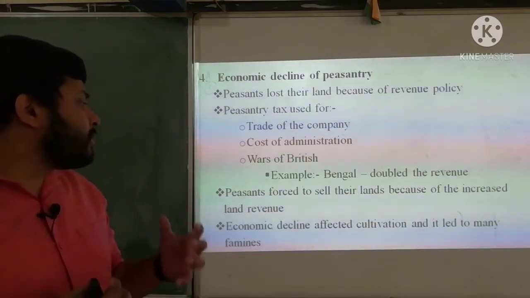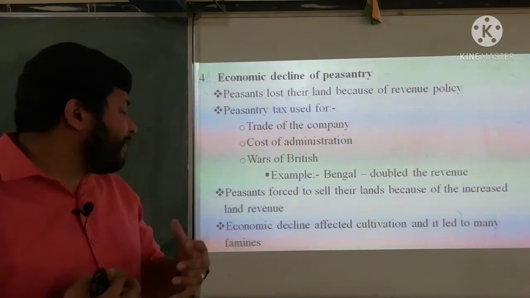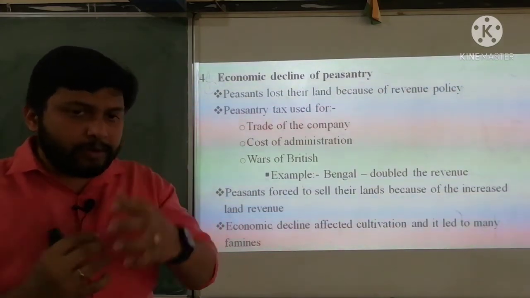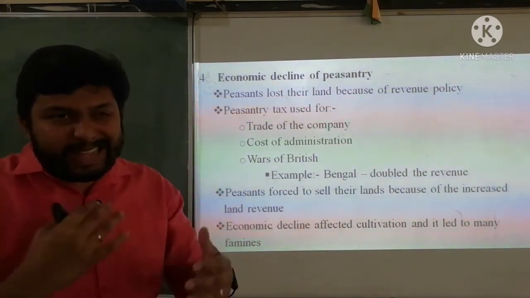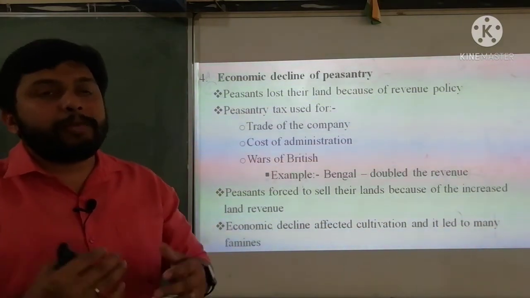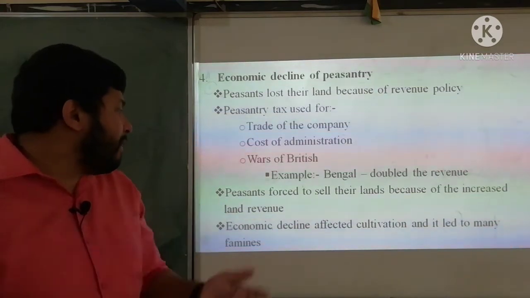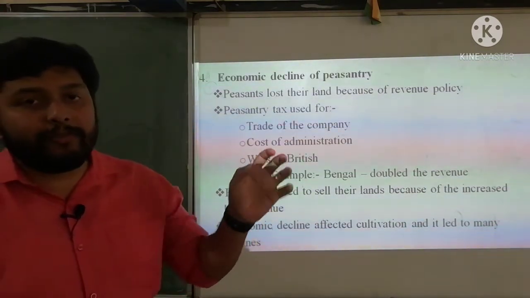Then economic decline affected cultivation and it led to many famines. When people are forced to sell their land, of course, cultivation will decrease. Because of the decline in cultivation, it led to a number of famines. So that's the fourth point, economic decline of peasantry.